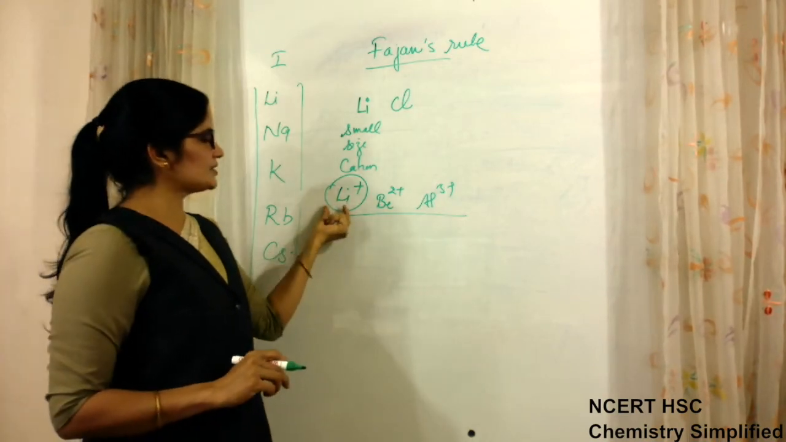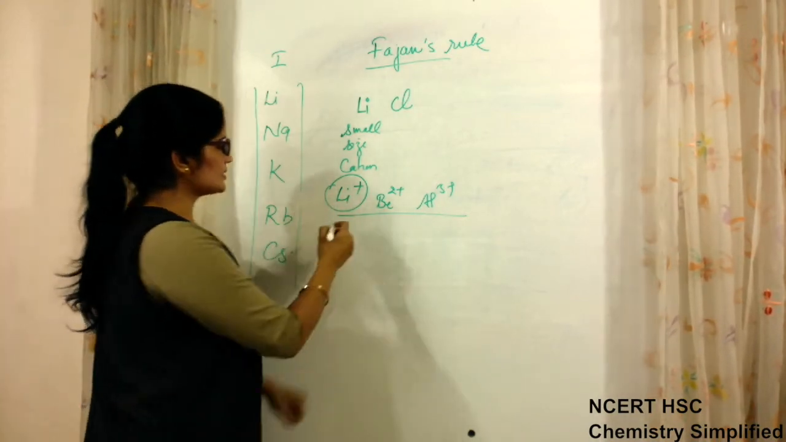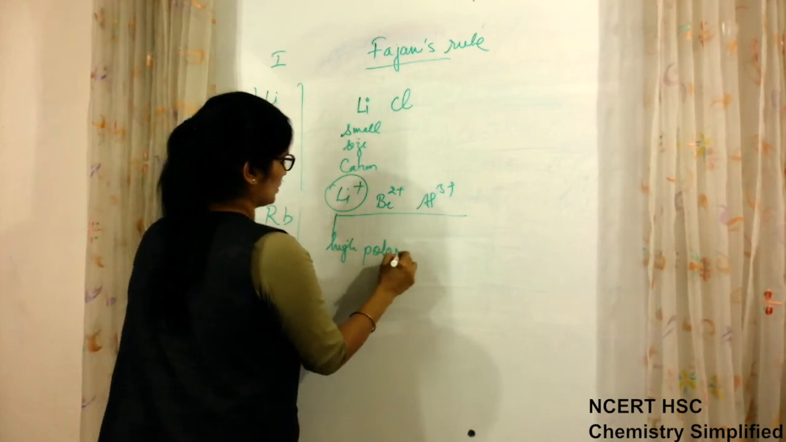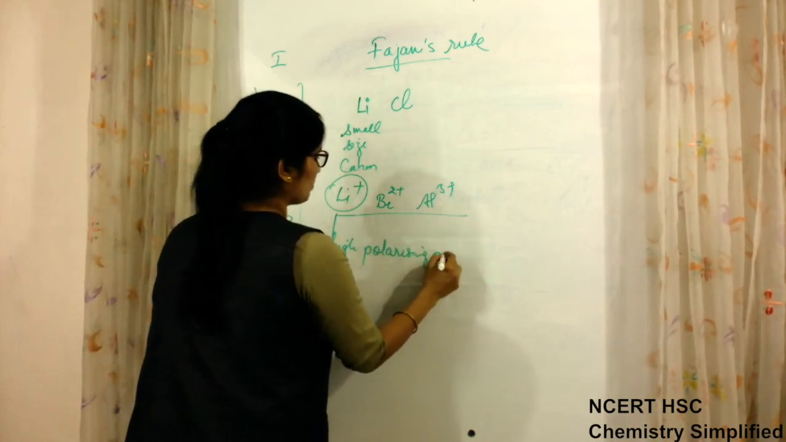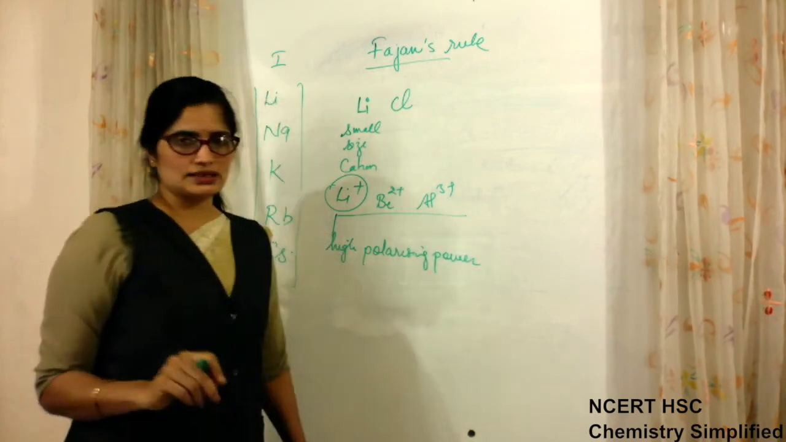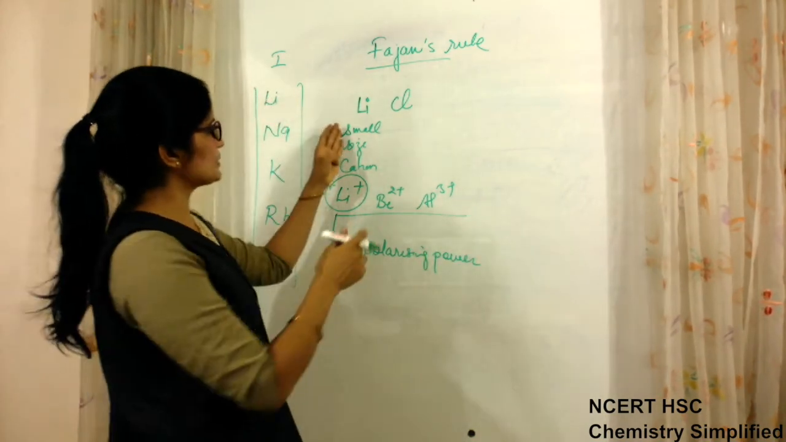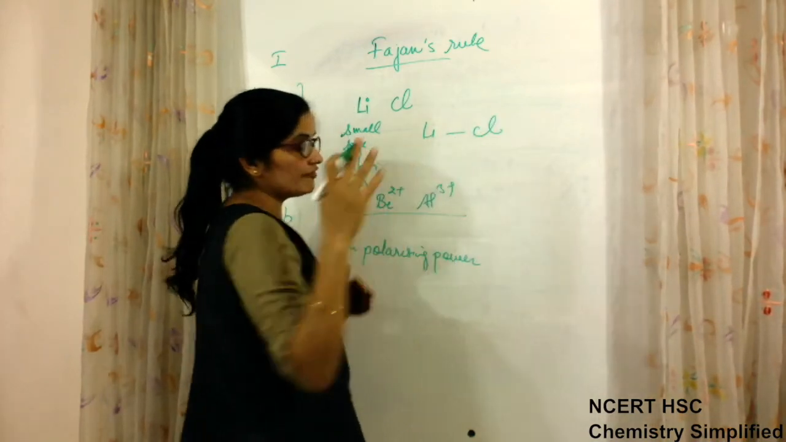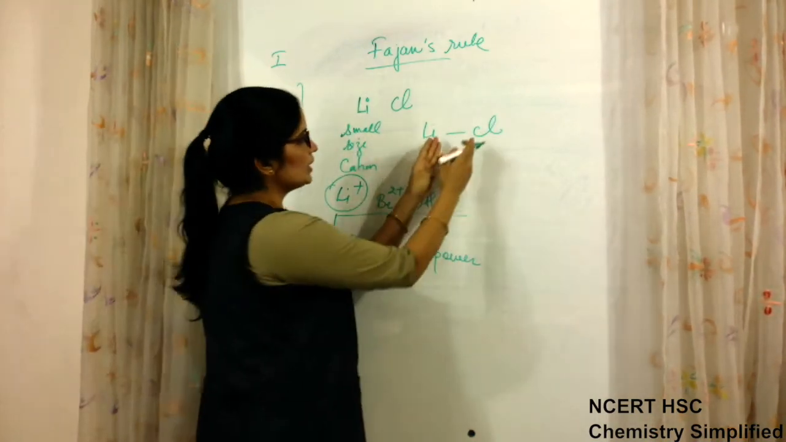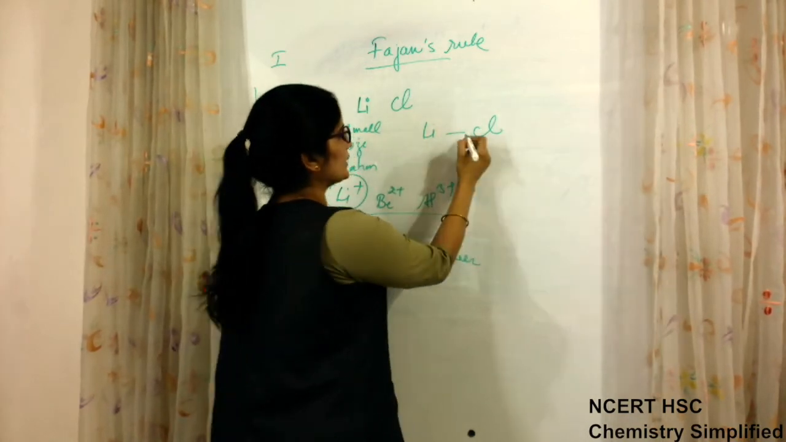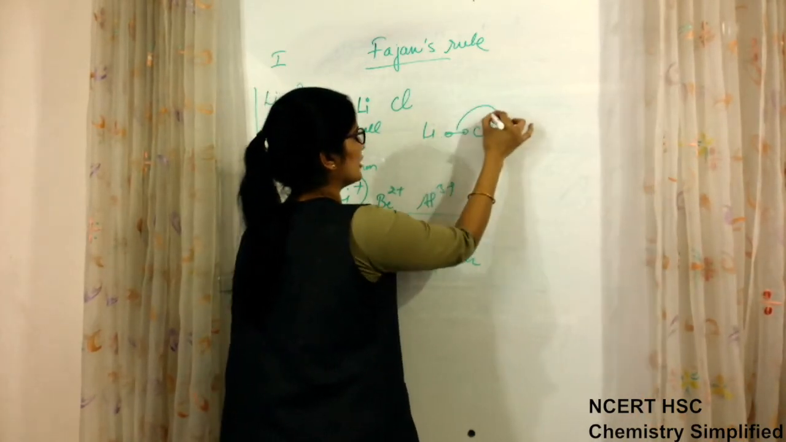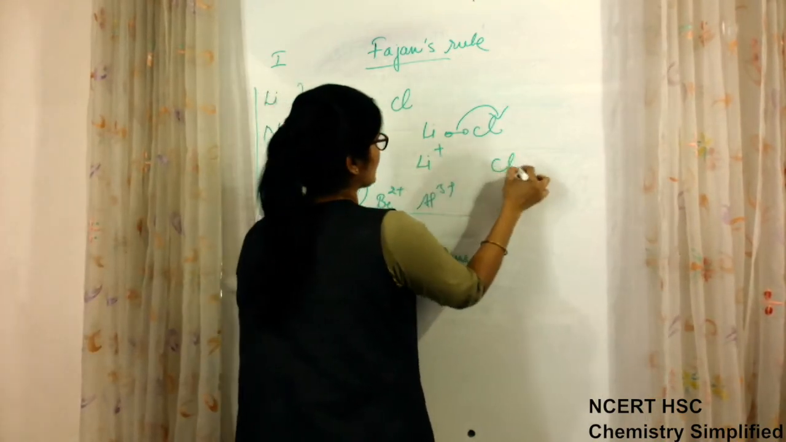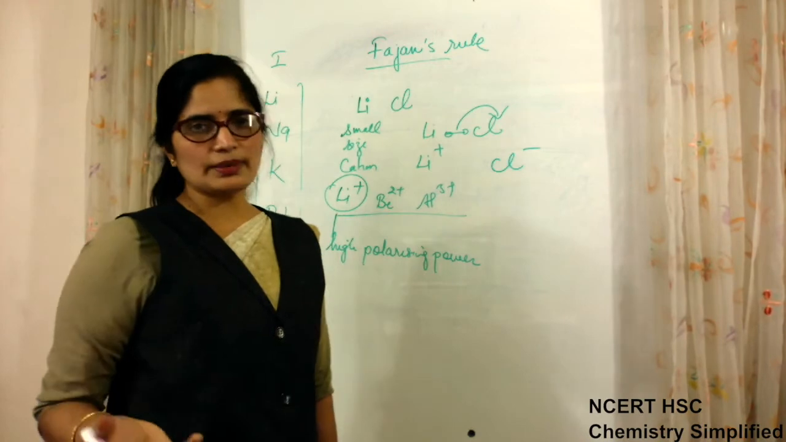So when the cation is of a small size, then it has high polarizing power. On one hand, a bond between lithium and chlorine is ionic. If it is ionic, suppose, then what should happen? Chlorine, being more electronegative, takes this shared pair of electrons towards itself, and it should become Li positive and Cl negative. This is simply ionic bond.